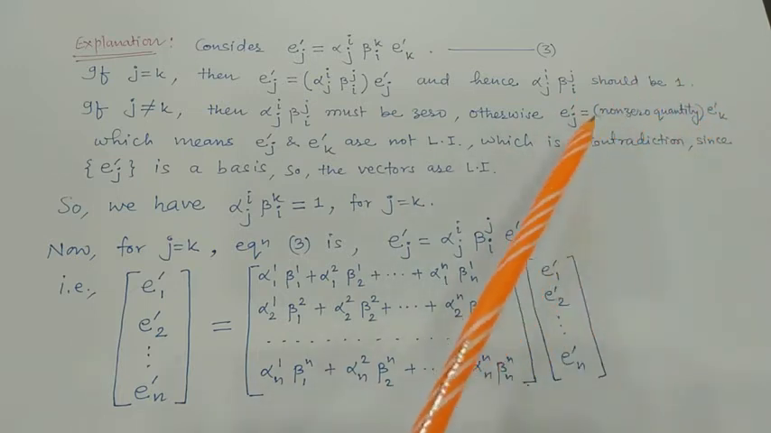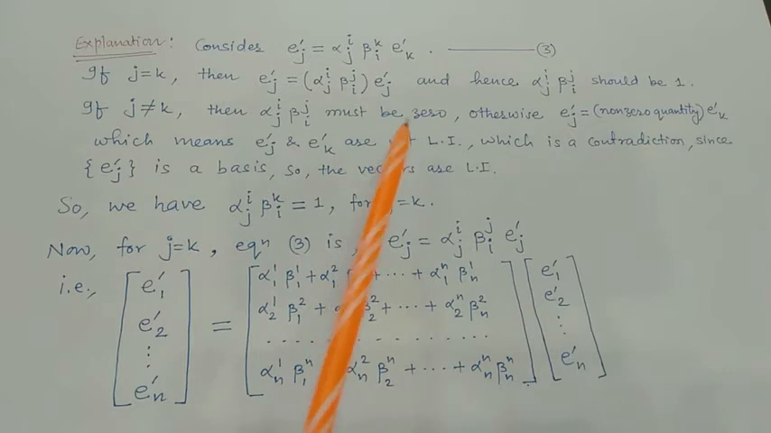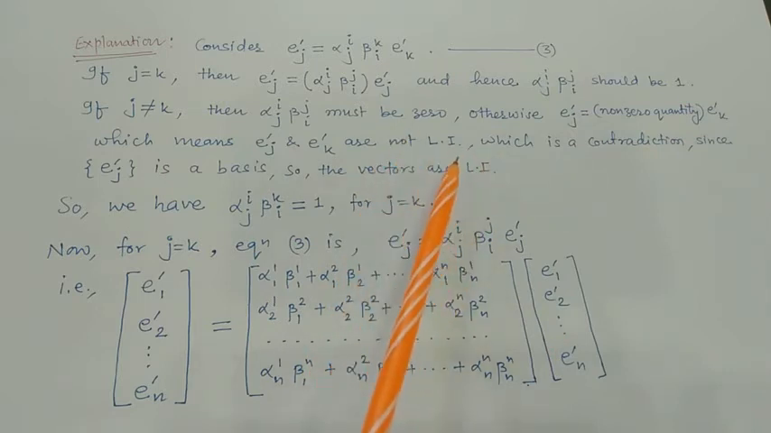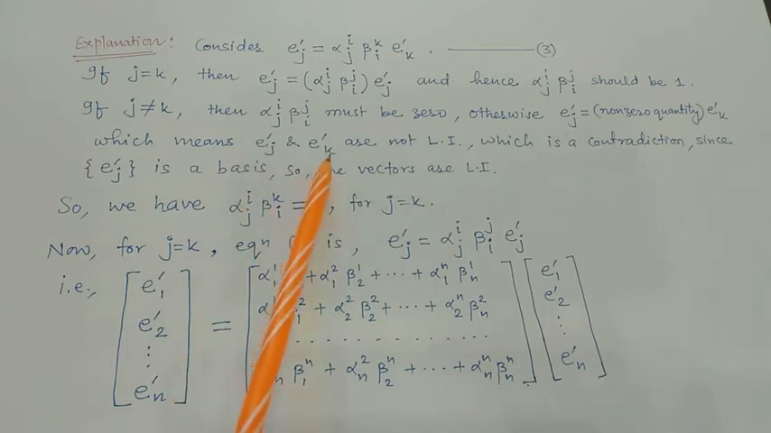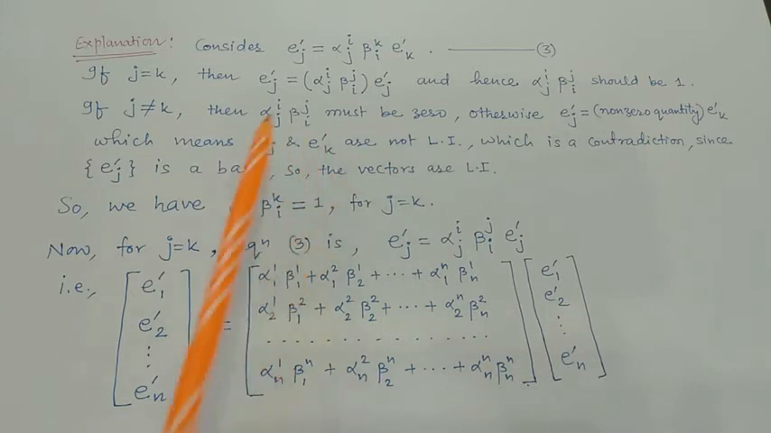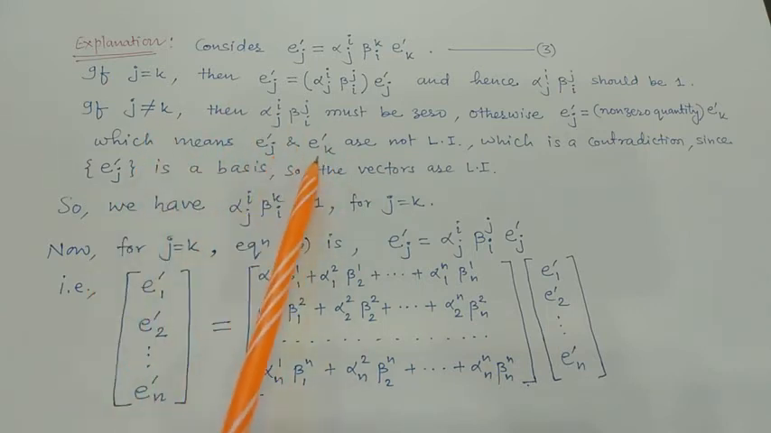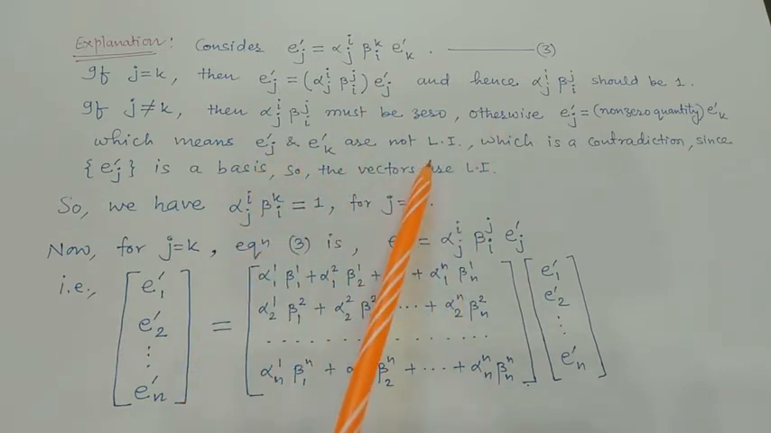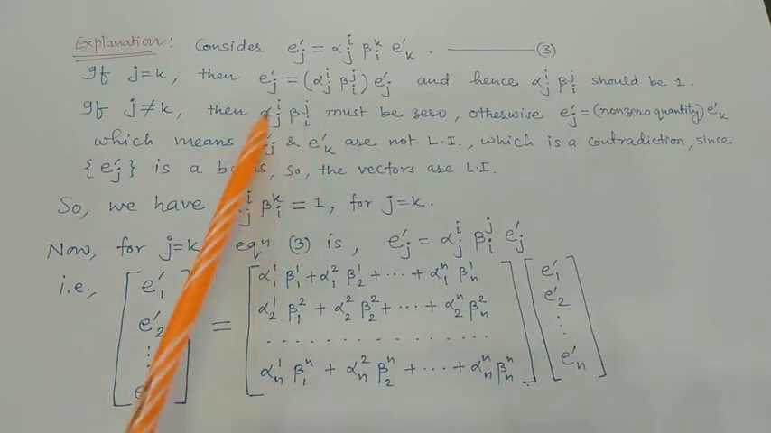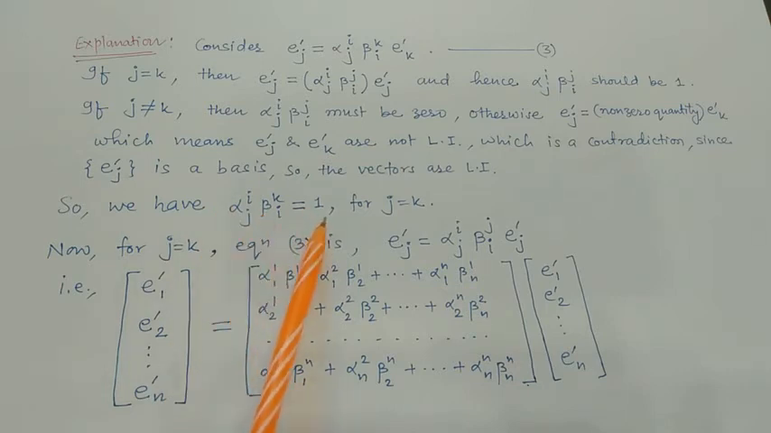Means e dash j and e dash k are not linearly independent, which is a contradiction because these are the vectors of the same basis, and basis vectors are linearly independent. But here we are getting that they are not linearly independent, and hence this product must be 0 for j not equal to k. So we have this equal to 1 for j equals k.